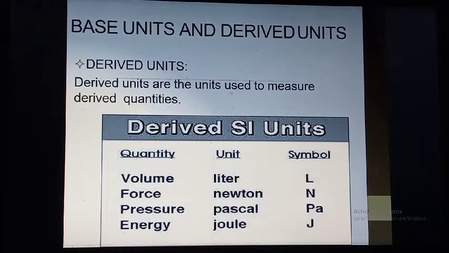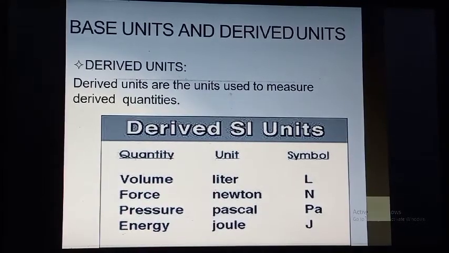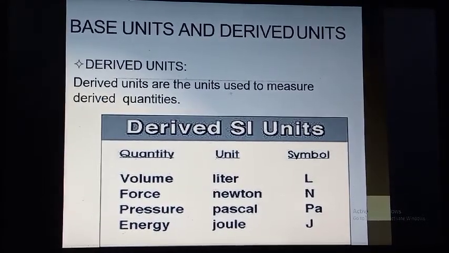Derived units are the units used to measure the derived quantities, quantities like volume, force, pressure and energy. So the first quantity is volume and the unit of volume is liter and the symbol is capital L. The second quantity is force. The unit of force is Newton and the symbol of Newton is capital N. Third quantity is pressure. The unit of pressure is Pascal and the symbol of Pascal is Pa. Fourth is energy. The energy unit is given in joule and the symbol of joule is a capital J.